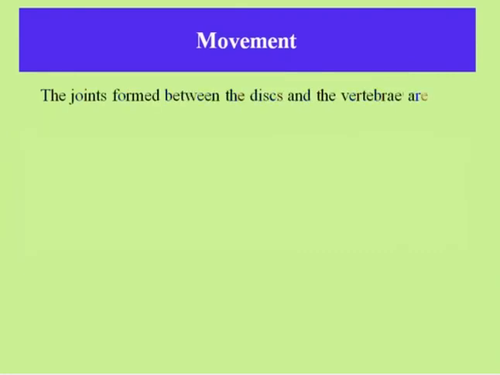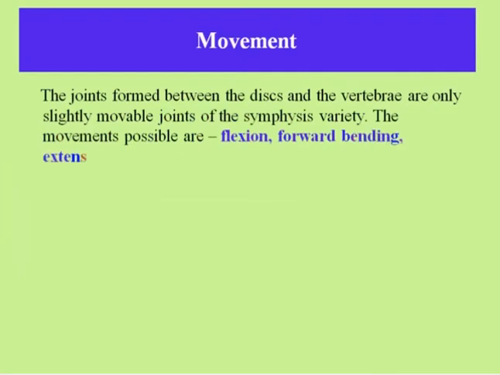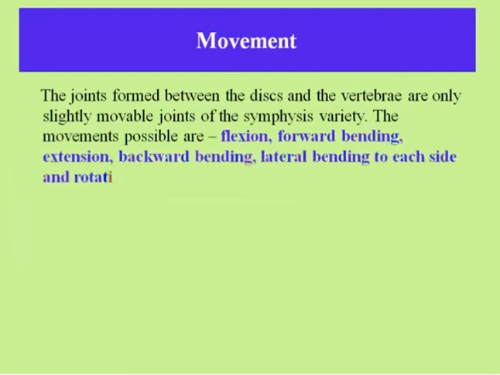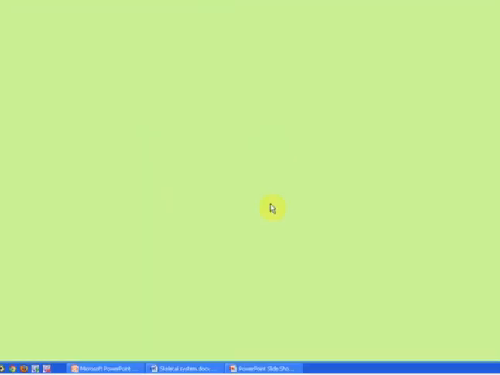Now, movement. See, the joints formed between the disc and the vertebra are only slightly movable joints of the symphysis variety. The movements possible are flexion, forward bending, extension, backward bending, lateral bending to each side, and rotation to right and left. The joint is called a cartilaginous joint or amphiarthrosis.